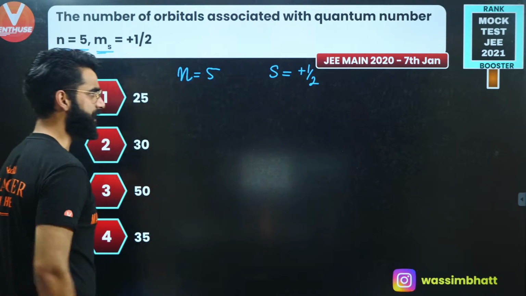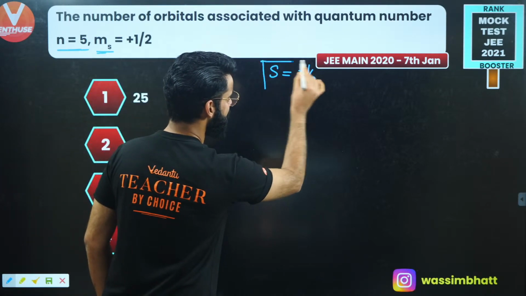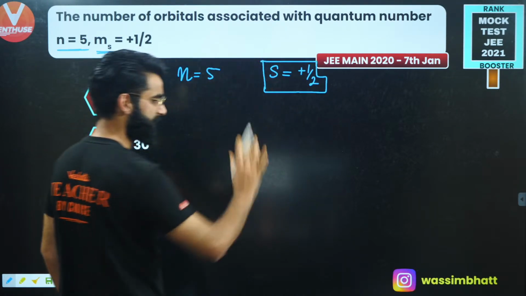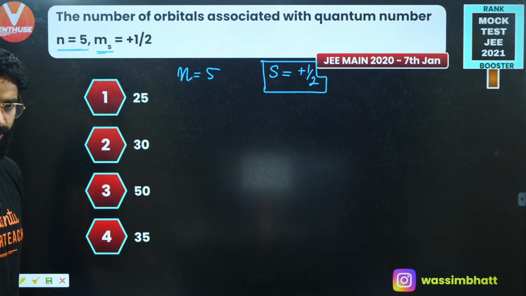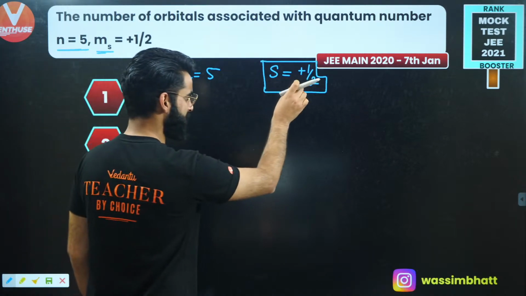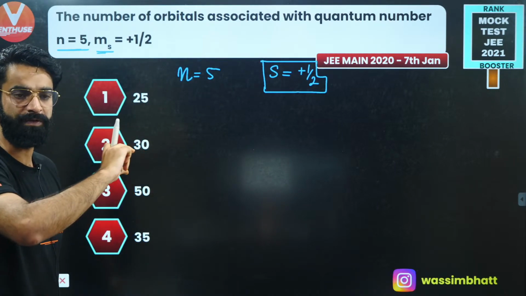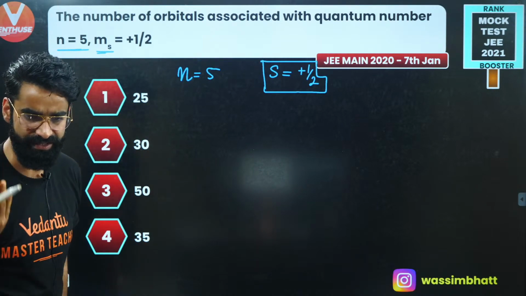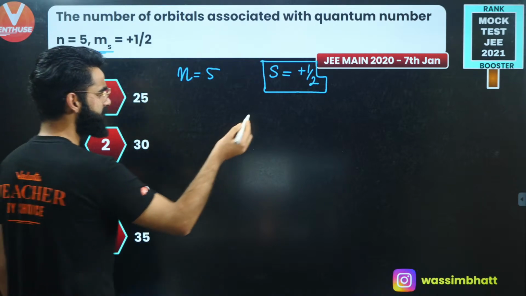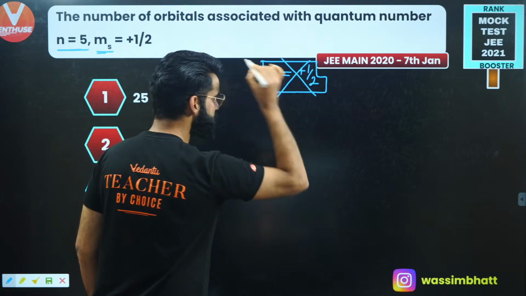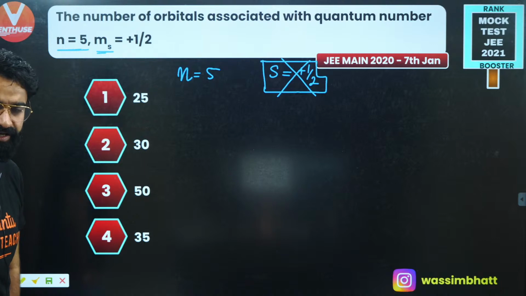This spin has got nothing to do with the number of orbitals. The spin quantum number simply gives you the idea of whether the electron is going with clockwise spin or anti-clockwise spin.